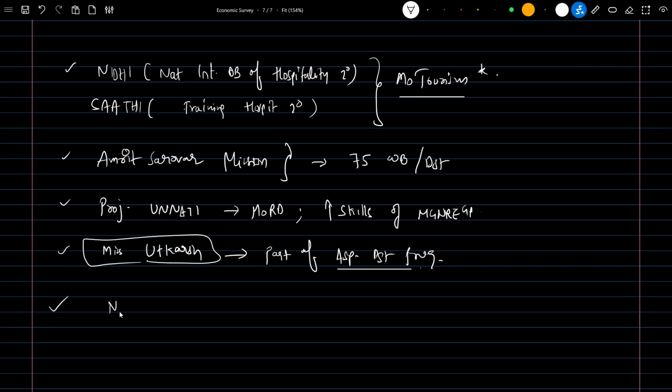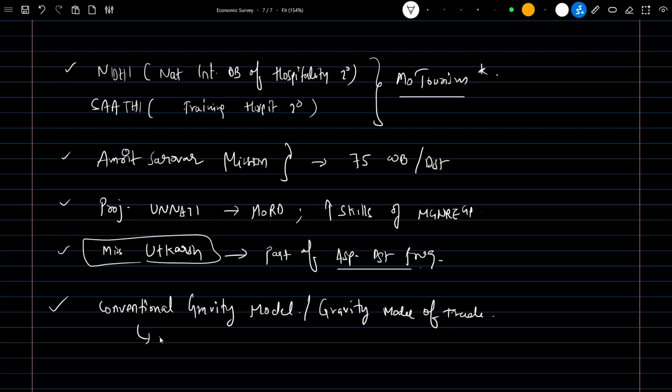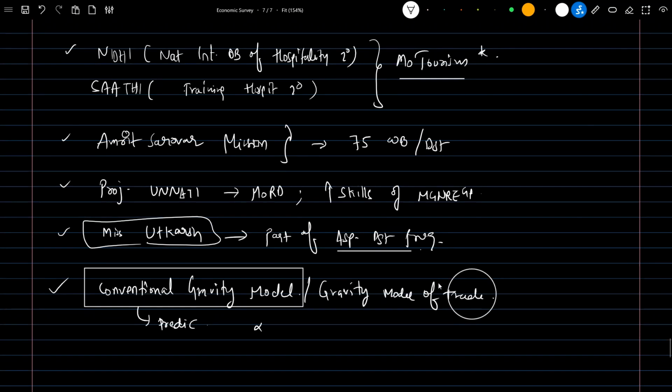Next is the conventional gravity model. You simply ask what it is related to. The other name for the conventional gravity model is the gravity model of trade. It is basically used to predict bilateral trade flows based upon the size of the economies. So we simply need to understand that the conventional gravity model is a term used with respect to trade.